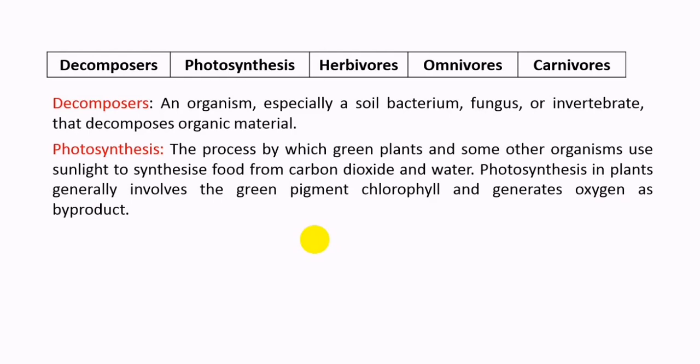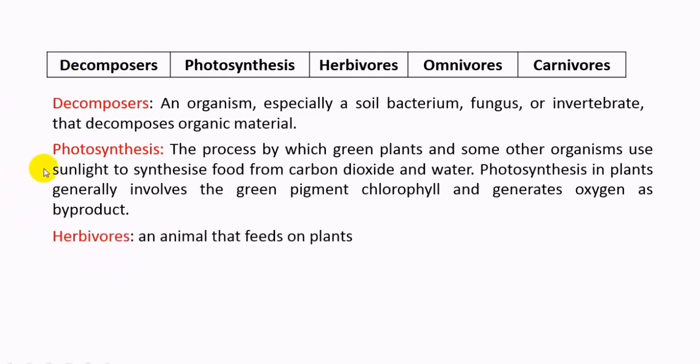Sugar comes from carbon dioxide and water. Therefore, plants use sunlight to make the reaction between carbon dioxide and water to get sugar and oxygen as a byproduct. This is basically the meaning of photosynthesis.